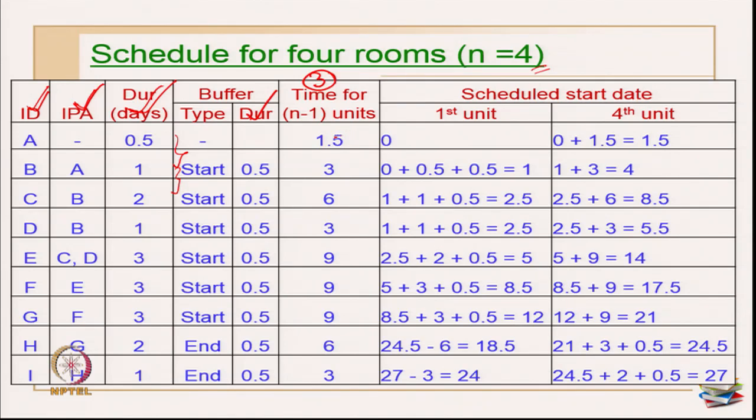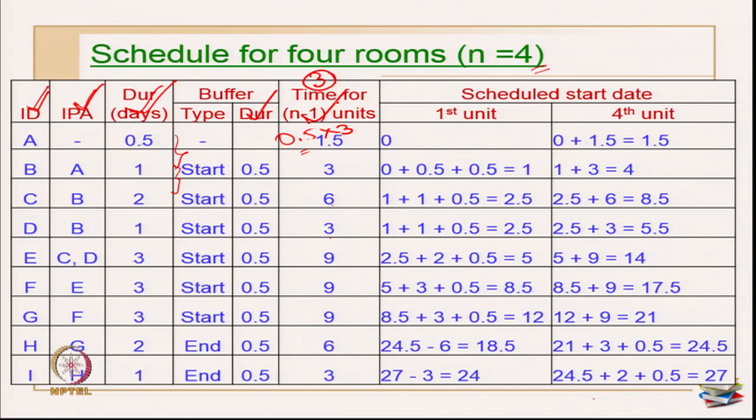Primarily what you are going to do is, this is 0.5 into 3. So, time taken for one unit is 0.5, and how many units do I have? I have 3 units, because n minus 1 is 4 minus 1, which is 3. So, this becomes 1.5. Same way, this is 1 into 3 is 3, 2 into 3 is 6, 1 into 3 is 3, 3 into 3 is 9, 3 3s are 9, 3 3s are 9, 2 3s are 6, 1 3 is 3. Like that you fill up this column. So, this column is also filled up.